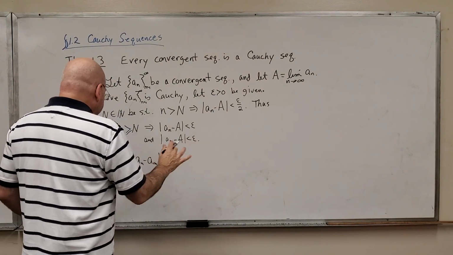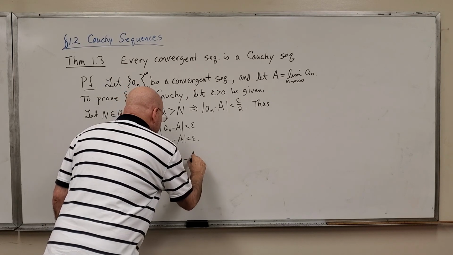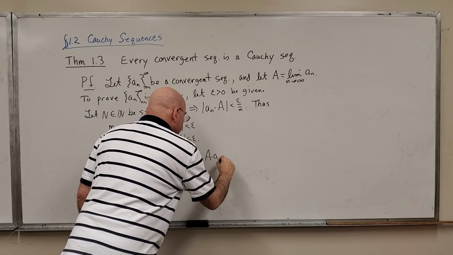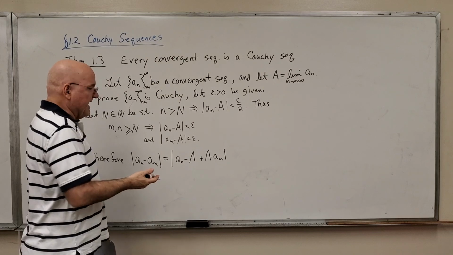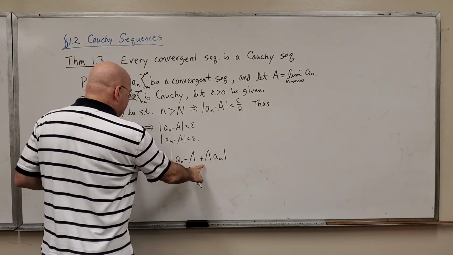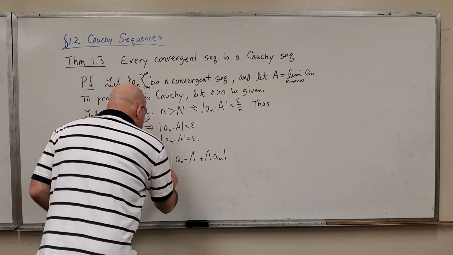Well, we're going to write this as an equality that's just a simple, I just added 0. I didn't change it at all. I subtracted A and I added A. So by arithmetic, those two expressions are equal.